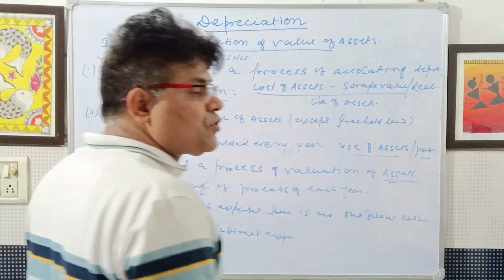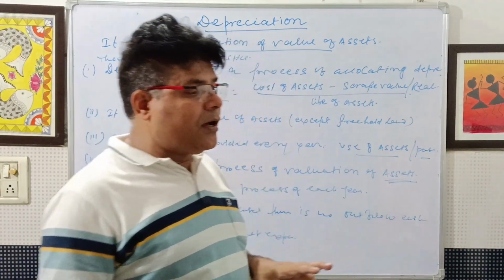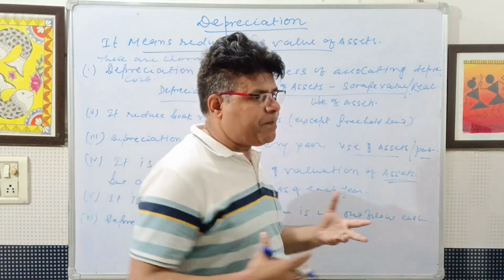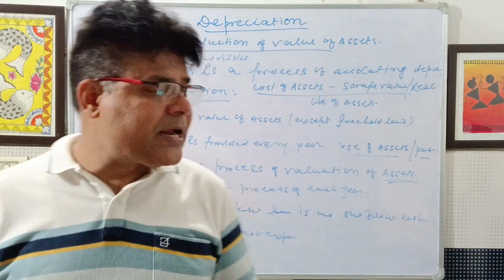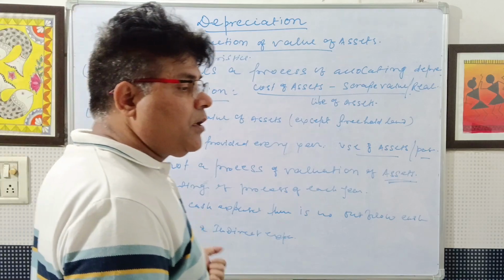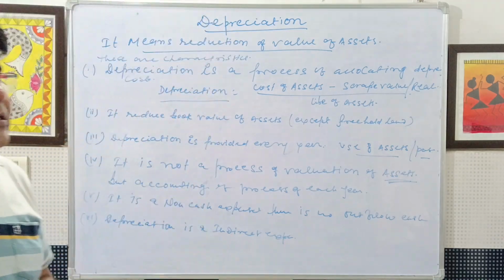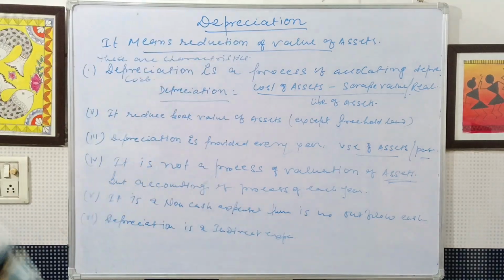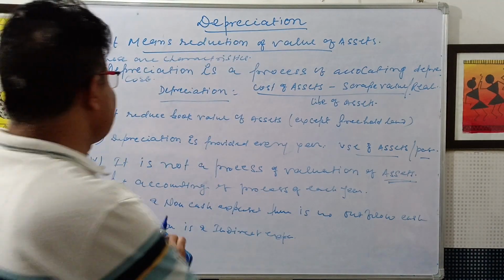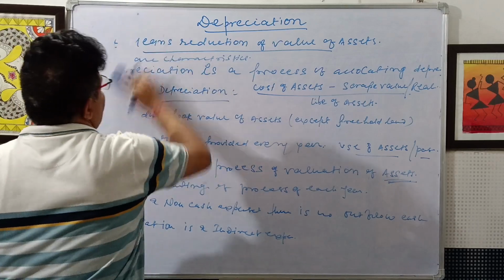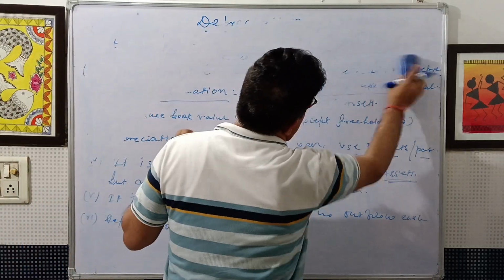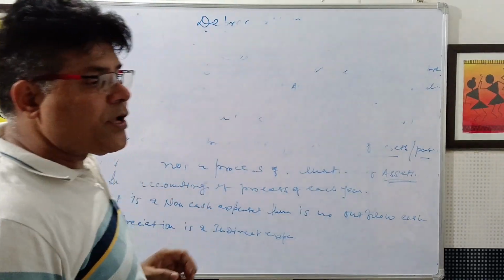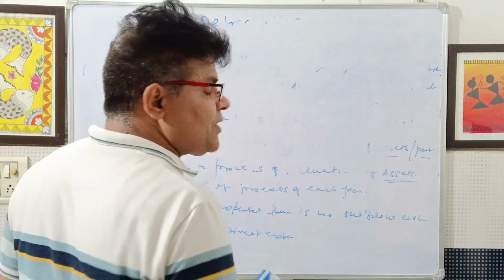The term depreciation is used for tangible fixed assets like machinery, plant, etc., and buildings. For intangible assets, the term used is amortization. So my dear friends, now we have to understand these three words. Number one is depreciation, number two is amortization, number three is depletion.